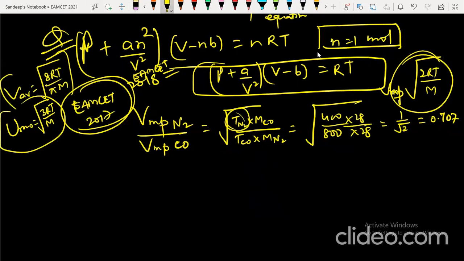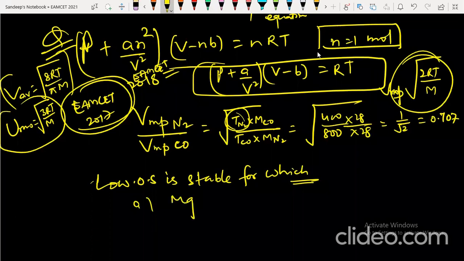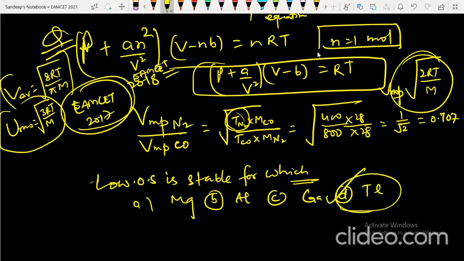Sometimes you will find that they also ask from inorganic, like which element has a low oxidation state that is stable. This is a 17 question, with options like magnesium, aluminum, gallium, thallium. As you know, thallium, due to the inert pair effect, has a low oxidation state of +1.